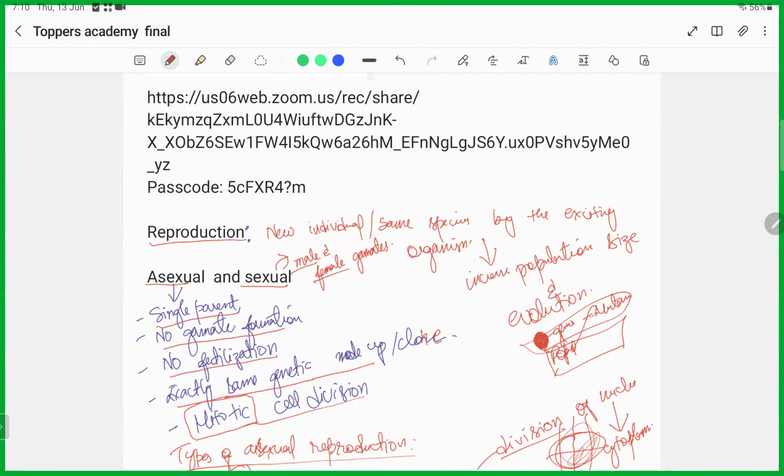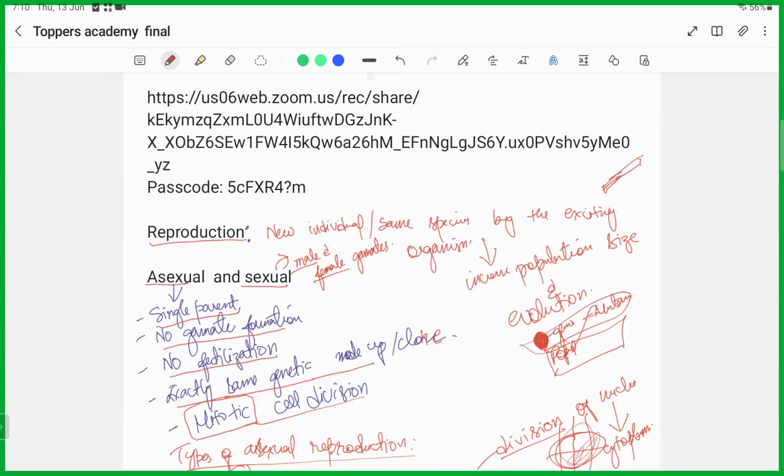In some organisms, like the earthworm, both the male and female sex organs are present in the same organism, but that is also a part of sexual reproduction because there is a formation of male and female gametes. Most multicellular organisms, including flowering plants, undergo sexual reproduction.